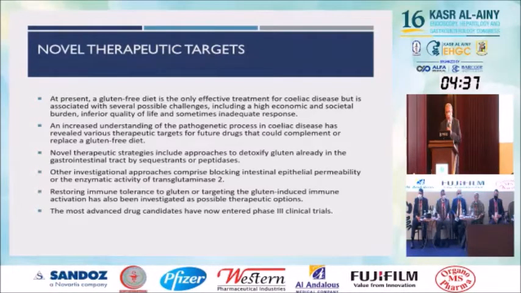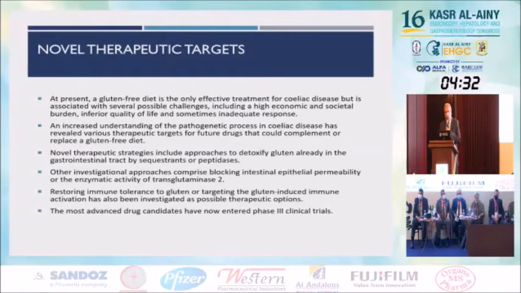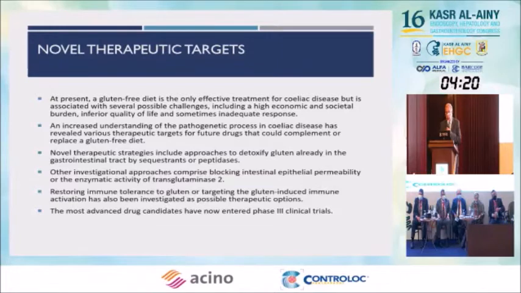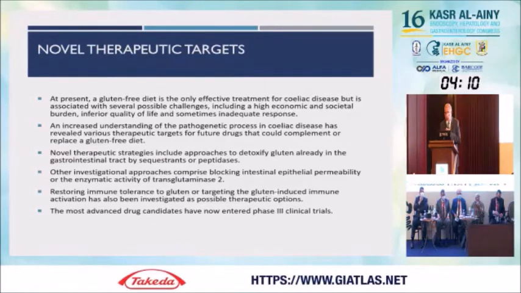Novel therapeutic strategies include approaches to detoxify gluten already in the GI tract by sequestration or peptidase. Other investigational approaches comprise blocking intestinal epithelial permeability or the enzymatic activity of TTG2, restoring immune tolerance to gluten, or targeting the gluten-induced immune reactivation, and the most advanced drug candidates have now entered phase 3 clinical trials.